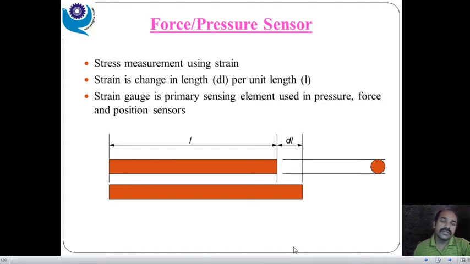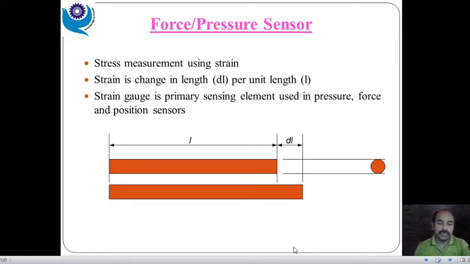And in an electronic system, when there is a change in a resistance, then there is a change in the flow of current, and current is nothing but the rate of flow of electrons, right? So due to the change in the resistance, definitely there will be a change in the flow of current. That's why we can easily detect that and go for the further processing, isn't it?